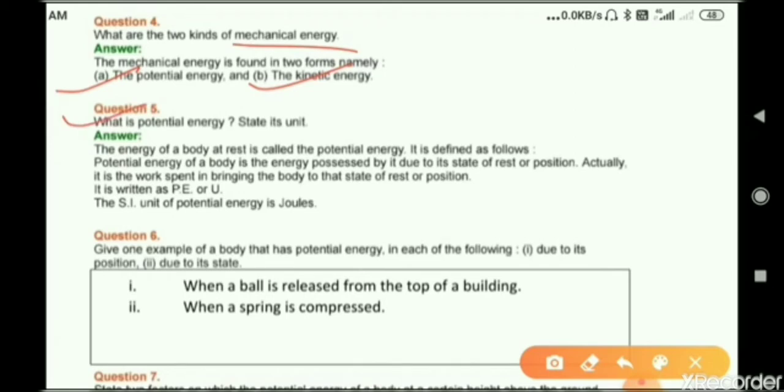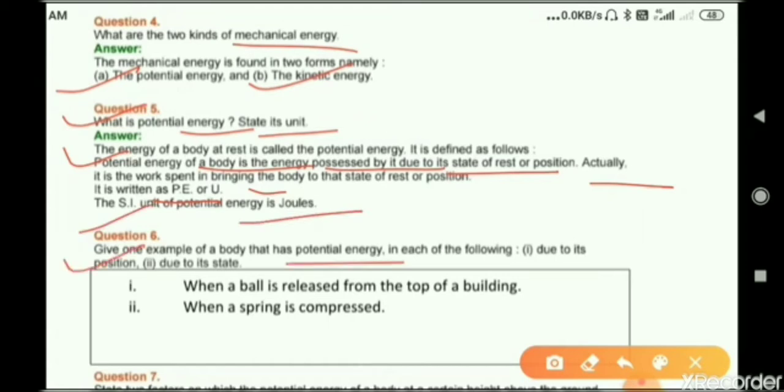Question number 5. What is potential energy? State its unit. Potential energy of a body is the energy possessed by it due to its state of rest or position. It can be written as P.E. or U, and the SI unit is joule. Now question number 6, give an example of a body that has potential energy in each of the following: due to its position or due to its state.